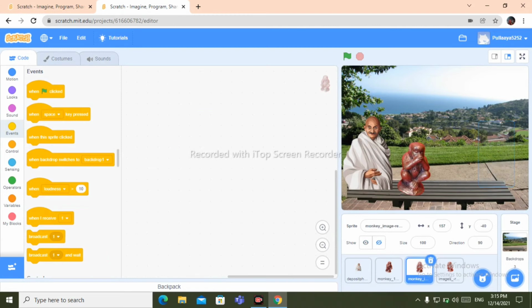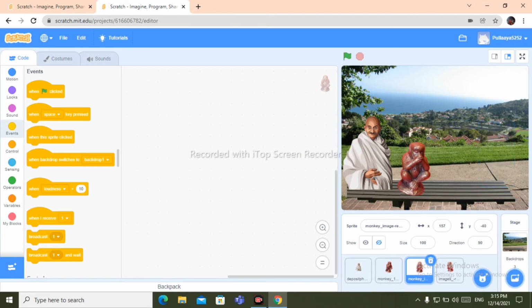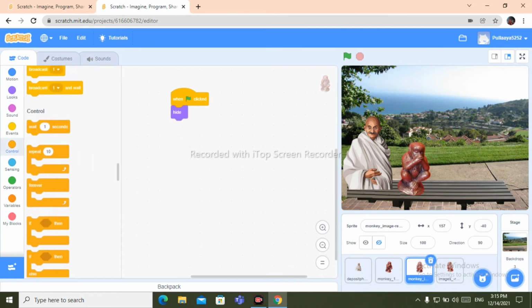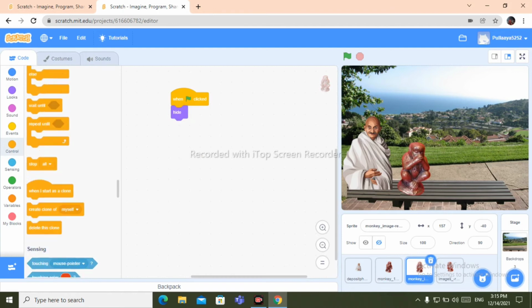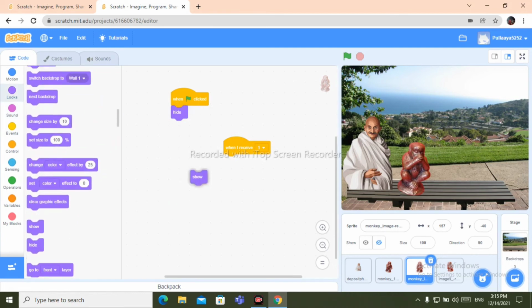after that go to second sprite. Now let's start the code of second sprite. Here also the same thing. This code is only being repeated here also. And the green flag is clicked, hide, go to control. When I receive one, go to looks, tick show,